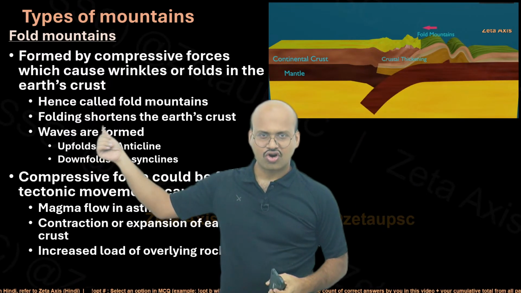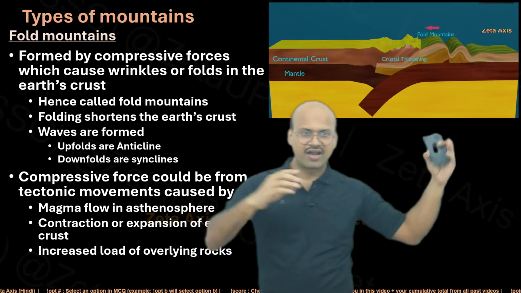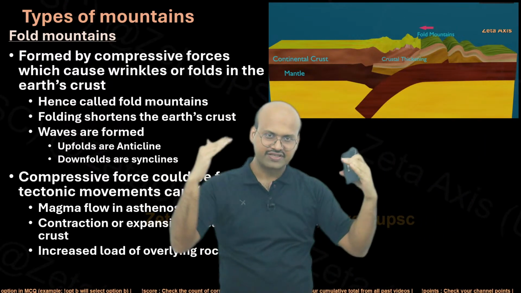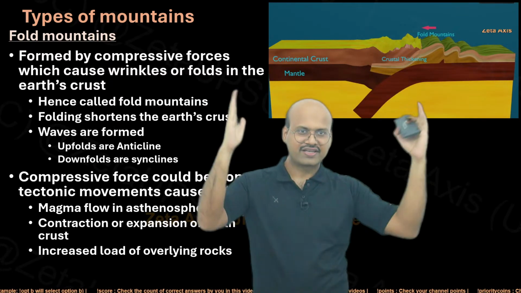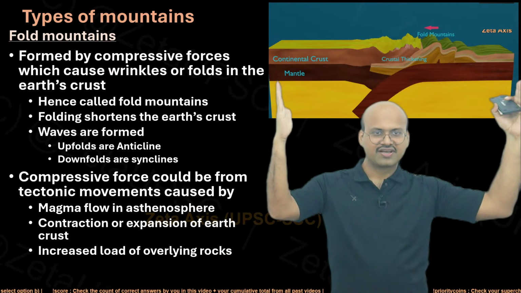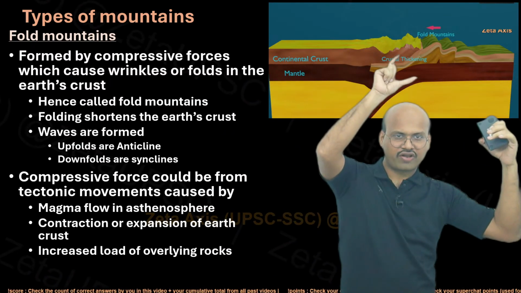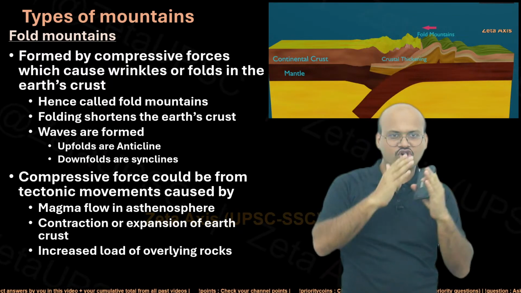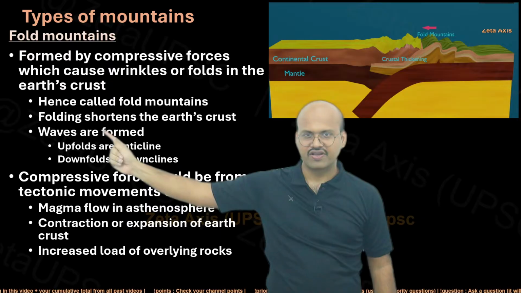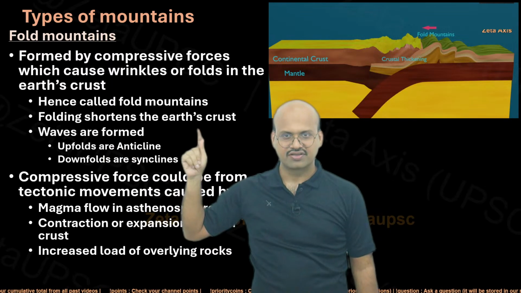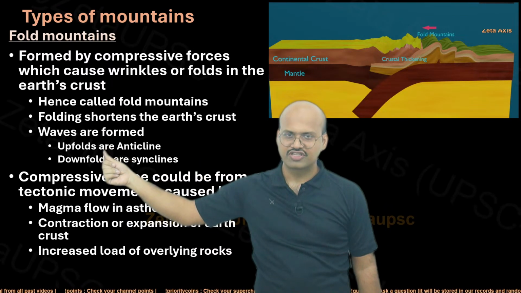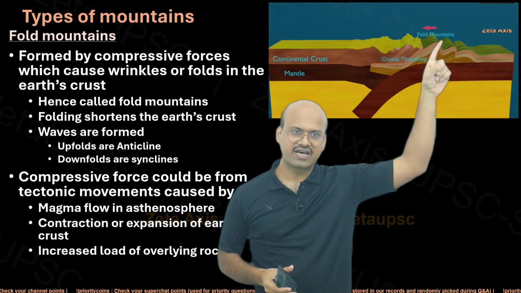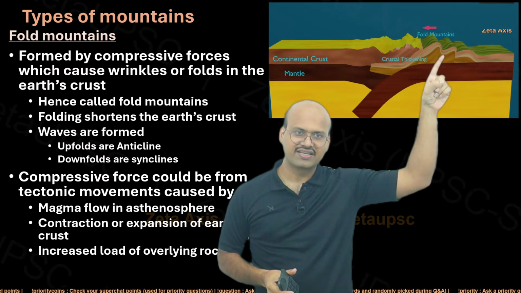The folding shortens the earth crust. Remember earlier this earth crust was stretched, but because of these compressional forces, the total length of this earth crust was shortened because a lot of it has been folded and uplifted. So vertical extent has increased, but horizontal extent has shortened. That is why folding shortens the earth crust. Waves are formed. Upfolds are anticlines and downfolds are synclines. So the upfolds are anticlines and these downwards are synclines.